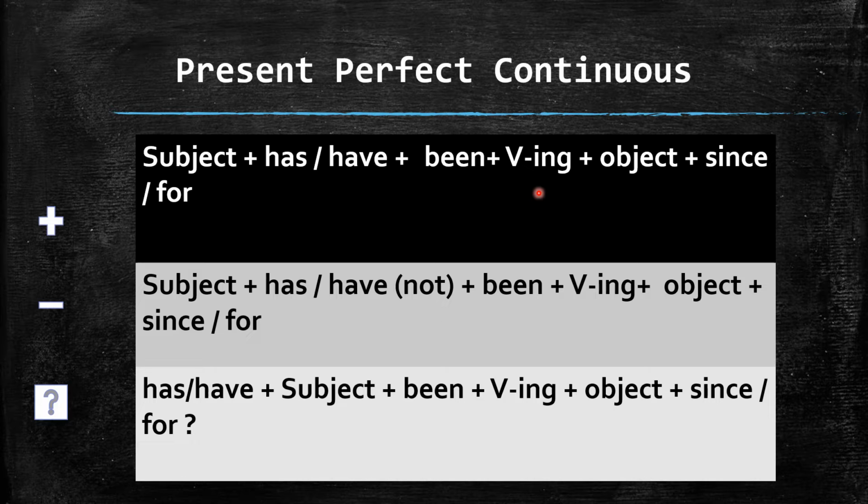We already know that continuous tense always contains the first form of the verb plus ing. But what is new in this? Here are two things that you have to keep in your mind. Between perfect and continuous you have to put been. You can see by my annotation. In the present perfect continuous, I will repeat it for you. In perfect and continuous you have to introduce been to create the difference, to give it the innovation, plus object, then the object will come, and then at the end you have to use since and for.